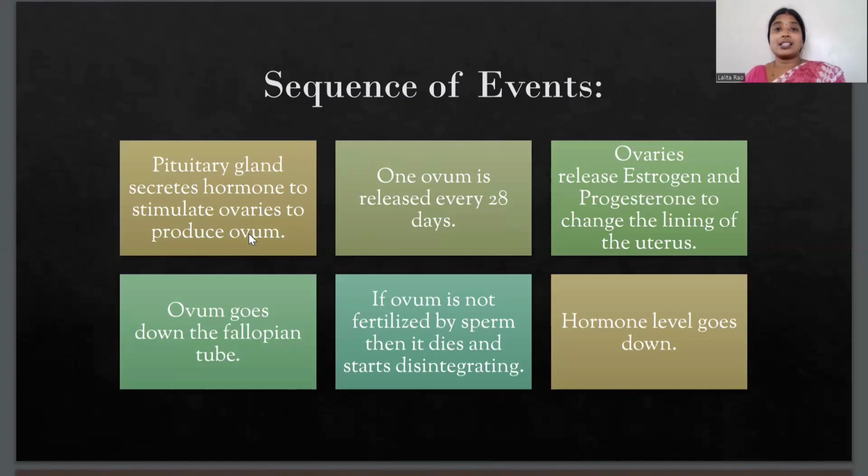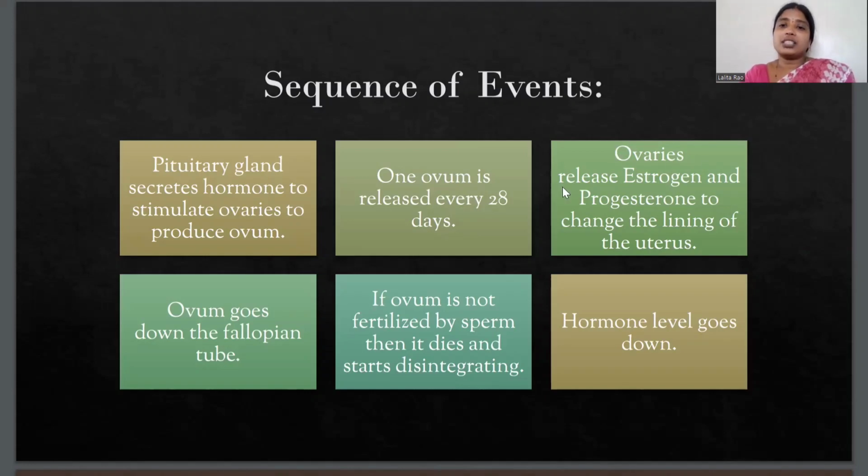So it is also known as the master gland because it controls the secretion of all other glands. This pituitary gland tells all other glands what to do and when to release or secrete the hormones. It secretes a hormone that stimulates the ovaries to produce the egg, that is the ovum. Now every month one ovum is released after every 28 days.